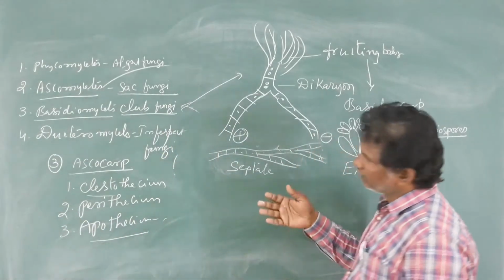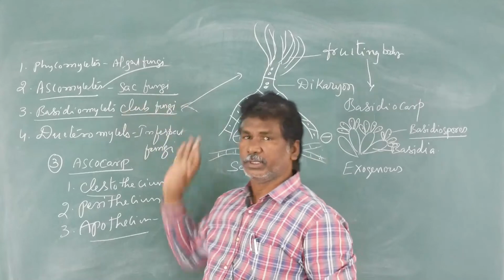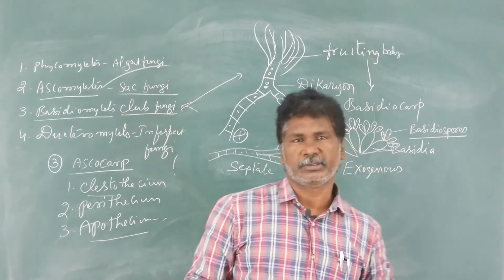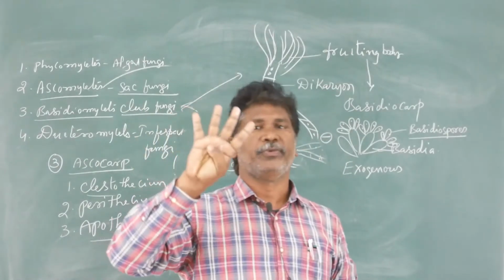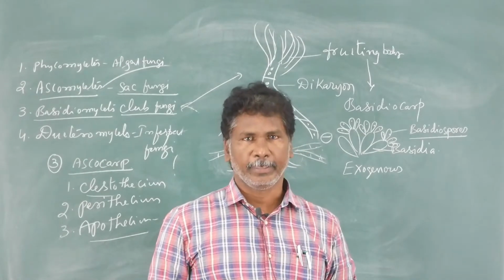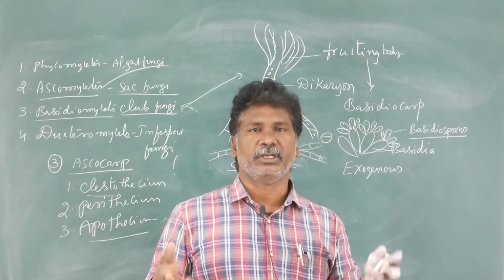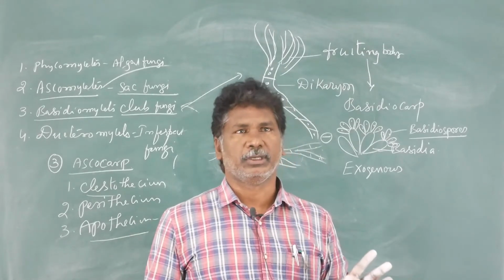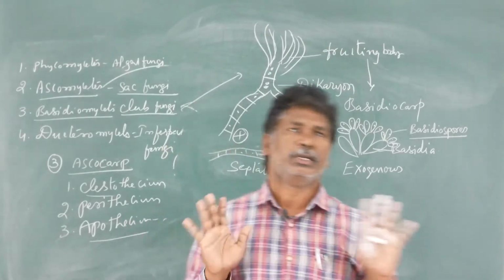But in Basidiomycetes, each basidium produces 4 basidiospores externally, so they are exogenous in origin.